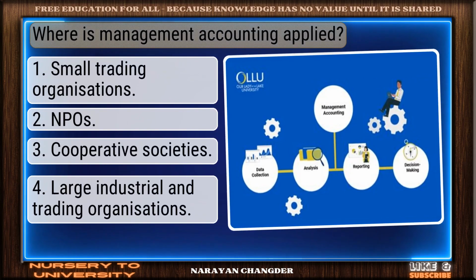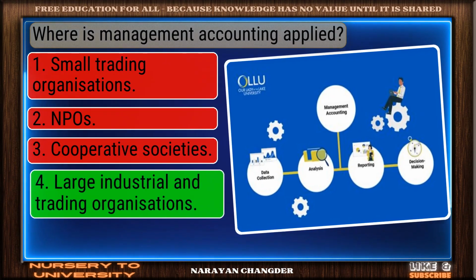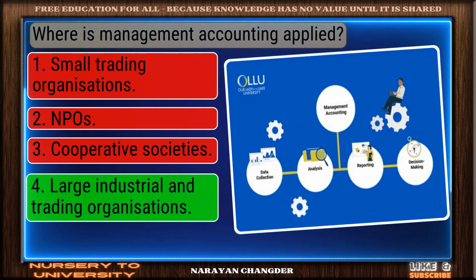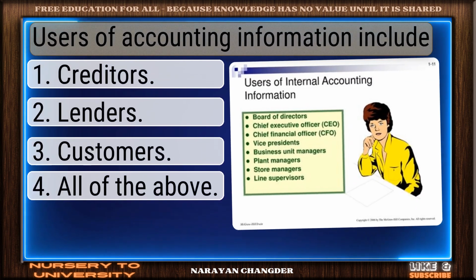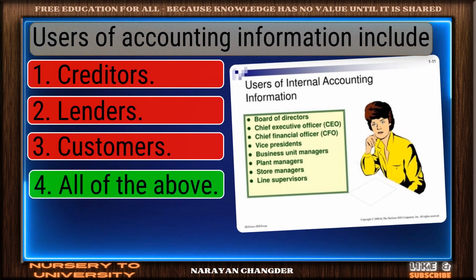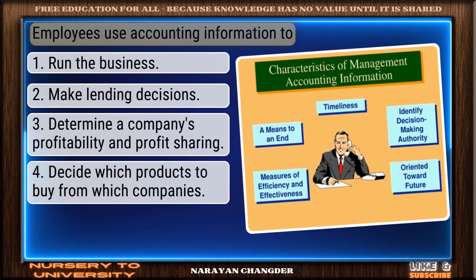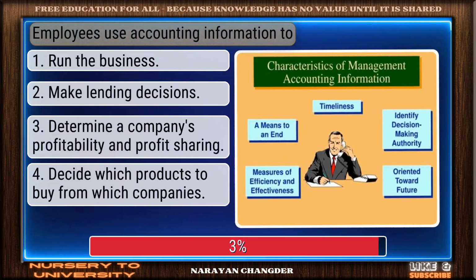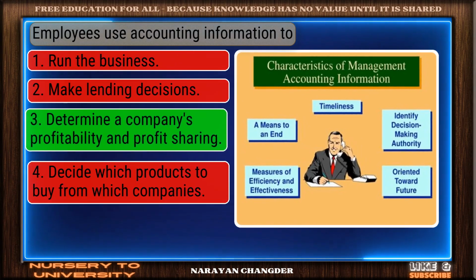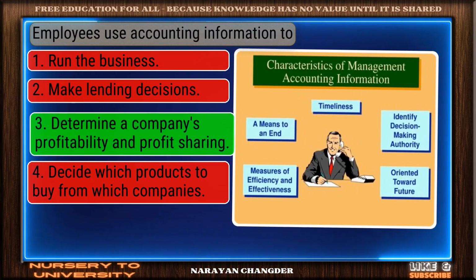Where is management accounting applied? Good job. Your answer, large industrial and trading organizations, works well here. Users of accounting information include... right choice. All of the above is the best answer. Employees use accounting information to... smart move. Determine a company's profitability and profit sharing is an accurate answer.